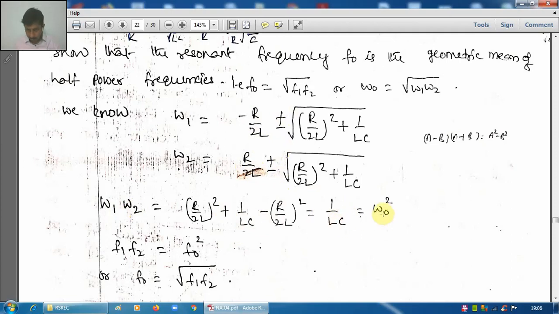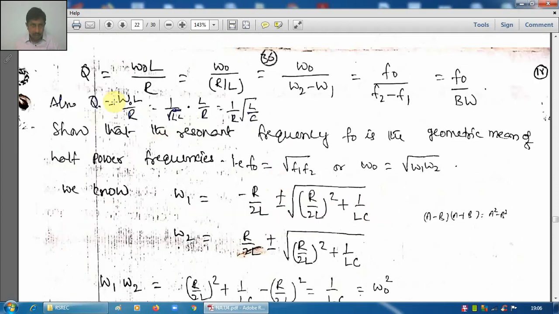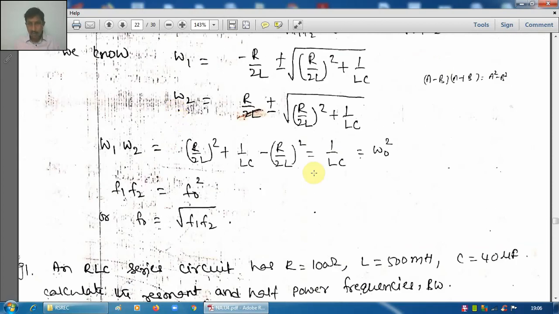Again, just now I said omega naught equal to 1 by root LC, and F naught equal to 1 by 2 pi root LC, that is nothing but the resonant frequency. So omega naught equal to 1 by root LC, or omega naught squared equal to 1 by LC. Therefore, the product of omega 1 and omega 2 is 1 by LC, and that is written as omega naught squared.